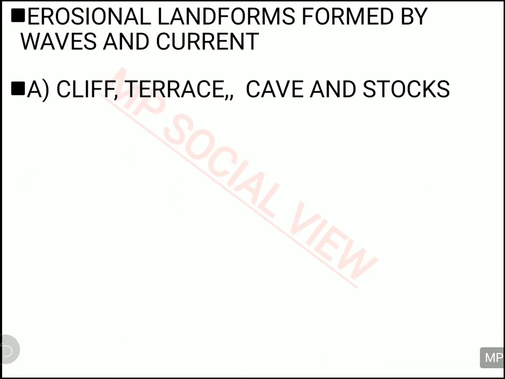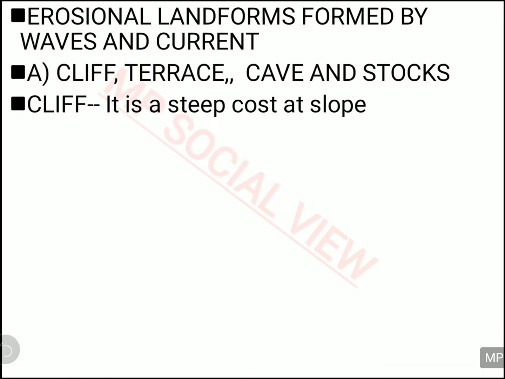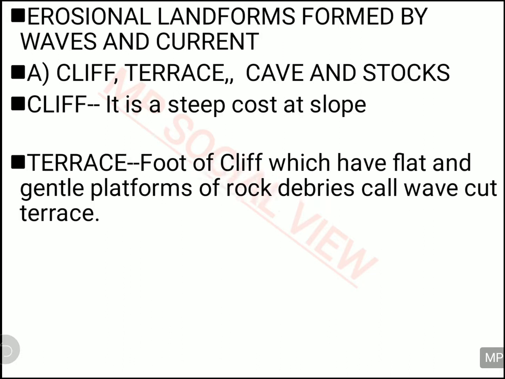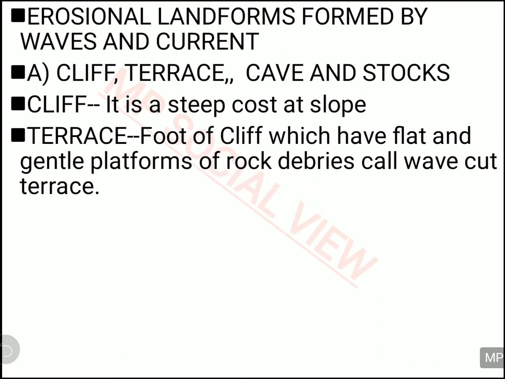So what are the erosional landforms made by the ocean, currents and waves? First one is cliff, then terrace, then cave, and then stack. So what is a cliff? A cliff is actually the rocky coast which is there on the side of the sea floor. And a terrace is when the cliff is cut into steps, a smooth uniform landform, a smooth platform.